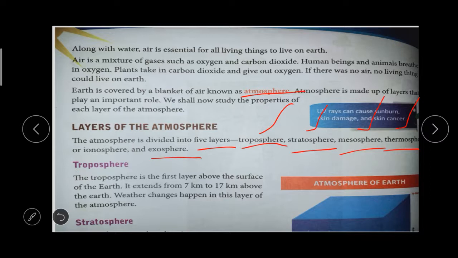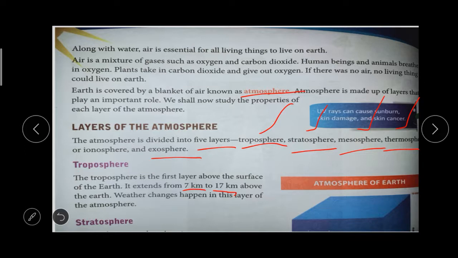The first one is the troposphere. The troposphere is the first layer above the surface of the earth, above the place where we are living. It extends from 7 kilometer to 17 kilometer above the earth. Put a line below the sentence.